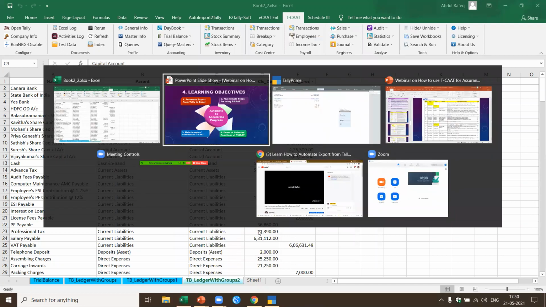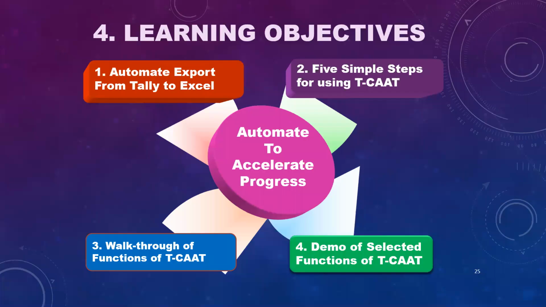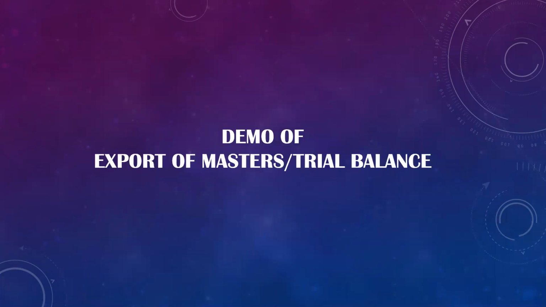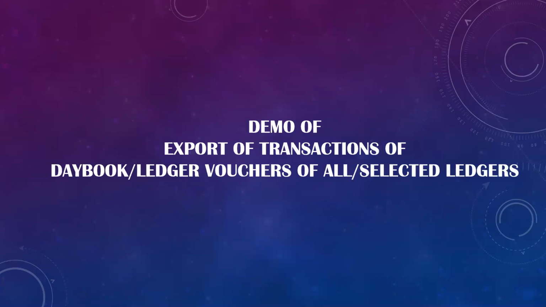Okay, now let's come back here. So we have looked at the quick overview of the functions. I've already been showing the demo of the selected functions as we go on. So this is what I want to show you: export of masters and trial balance, which we already showed you. Export of transactions of daybook, ledger vouchers of all or selected ledgers. This also I've shown you.